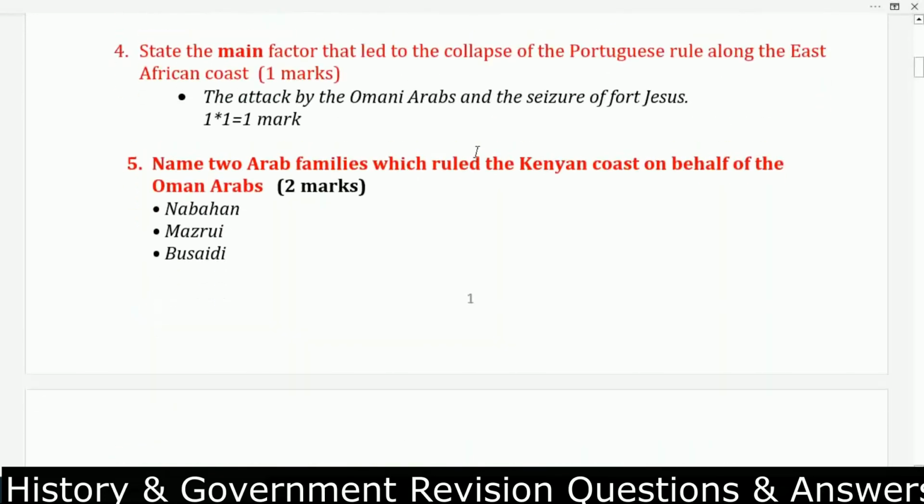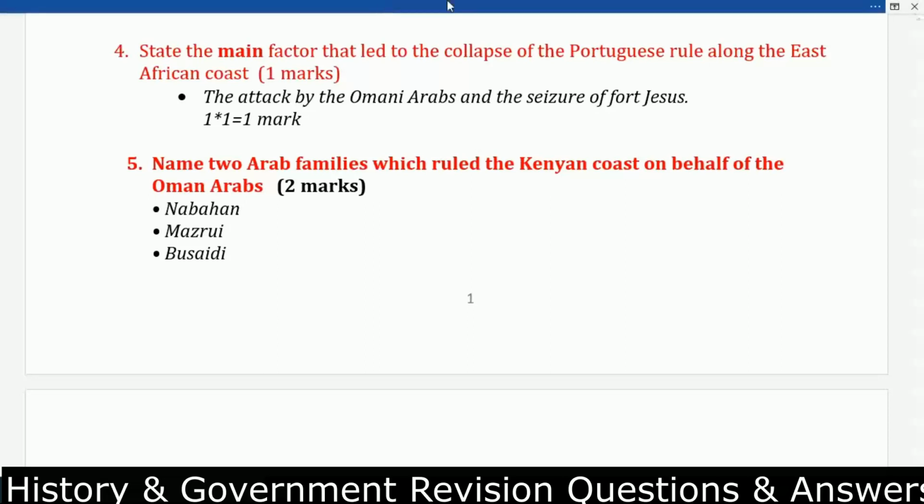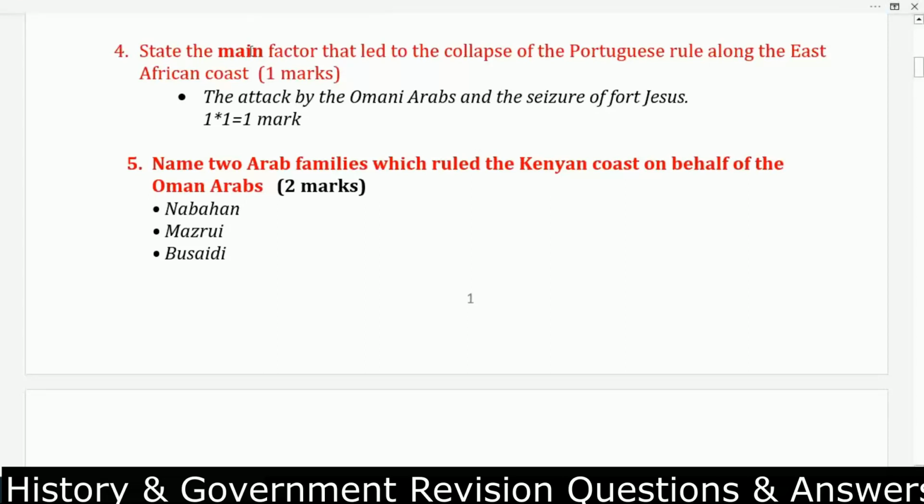Question number 4. State the main factor that led to the collapse of Portuguese rule along the East African coast. Remember, the key word here is main factor. That one, the attack by Oman Arabs and the seizure of Fort Jesus.